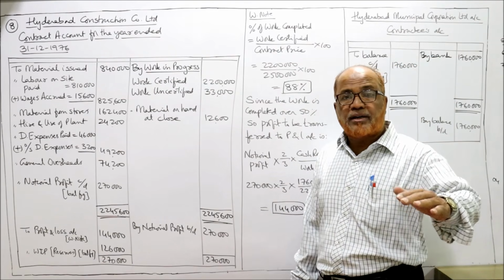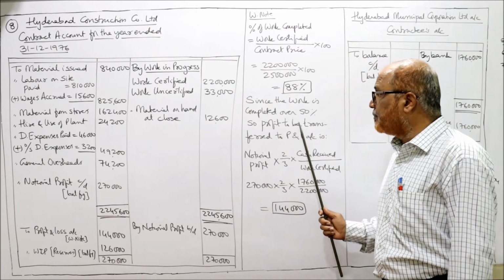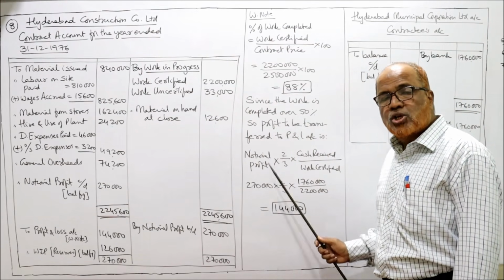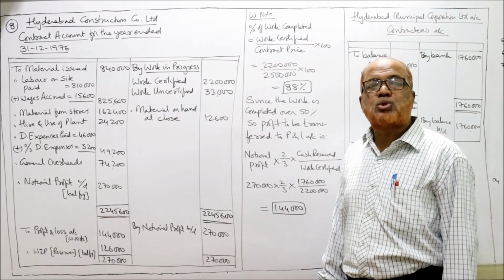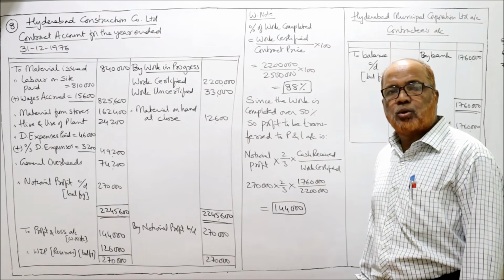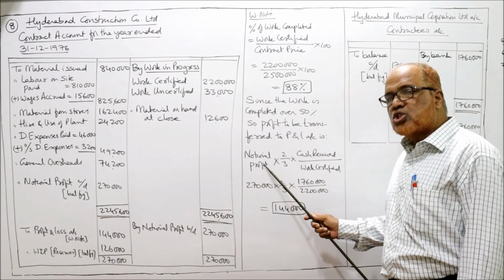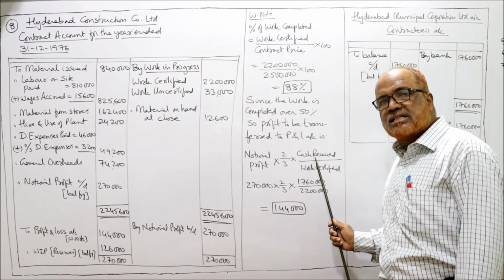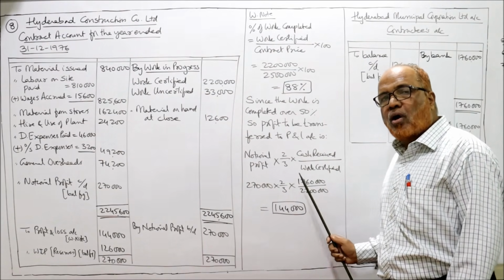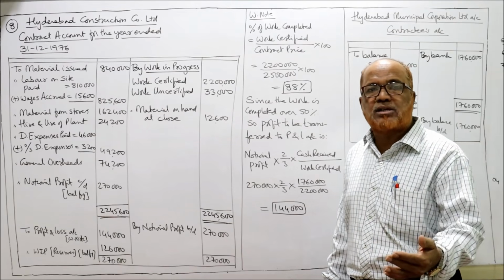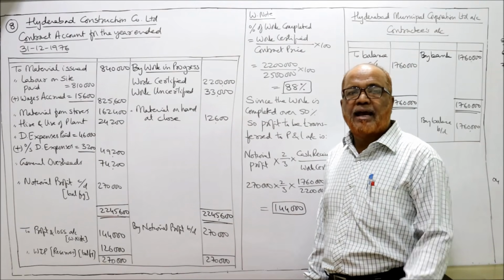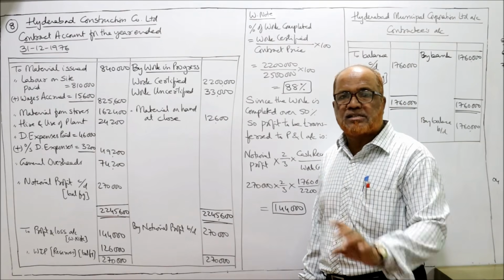Since the work is completed more than 50%, the profit to be transferred to P&L account is two-thirds to the extent of cash received. So notional profit into 2/3 into cash received by work certified, or else you can take 80% also. In the first line it is given 80% cash paid, 20% is retained.